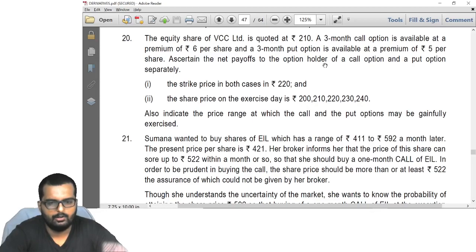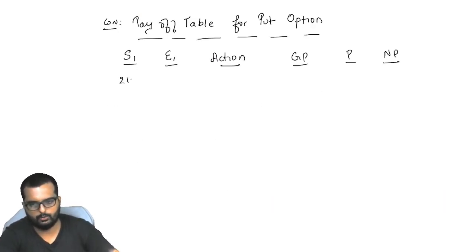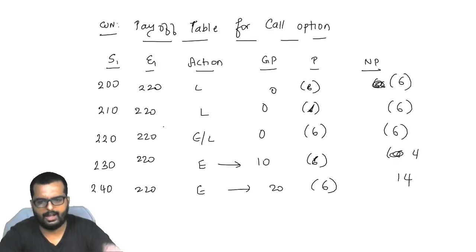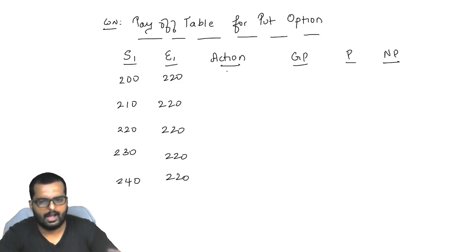Now here again I'll put the same numbers, 200, 210, 220, 230, 240, and the exercise price turns out to be 220 everywhere. Action would be right to sell at 220. You will exercise, you make 20.